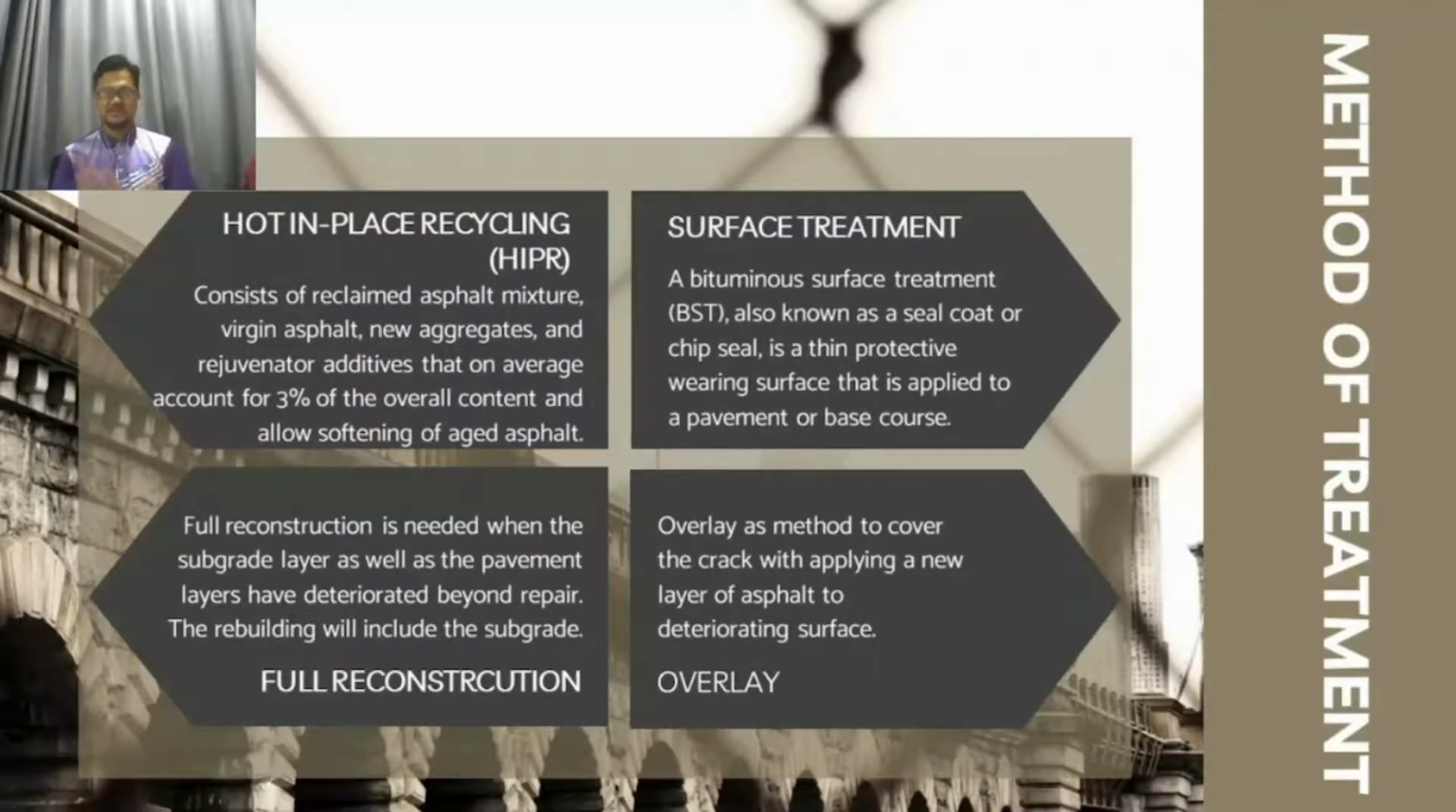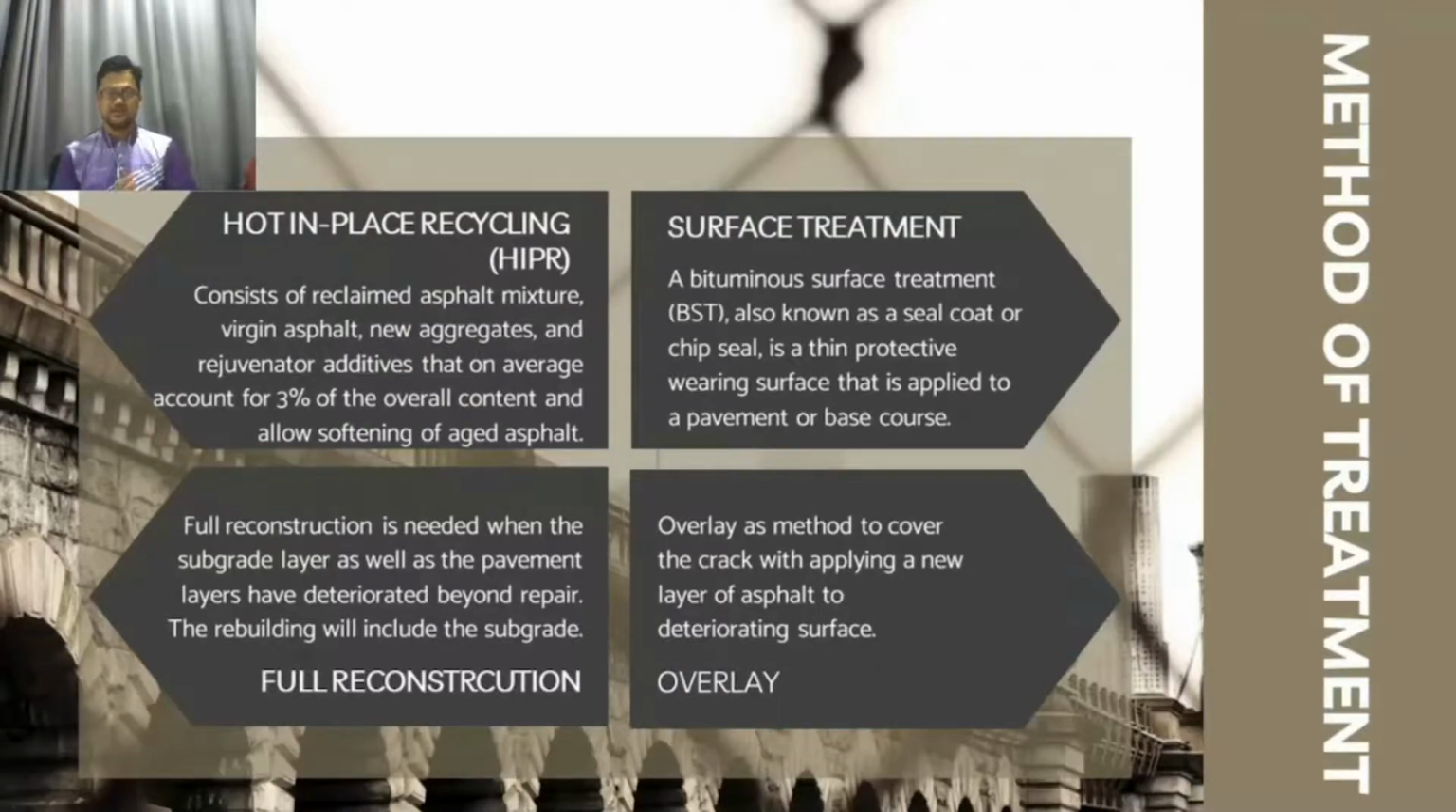The second method is surface treatment. Surface treatment will be used to treat the bleeding distress. The surface treatment, also known as a seal coat or chip seal, is a thin protective wearing surface that is applied to the pavement or base course. The third method is full reconstruction. Full reconstruction will be used for block cracking. Full reconstruction is needed when the substrate layer as well as the pavement layers have deteriorated beyond repair. The rebuilding will include the subgrade.